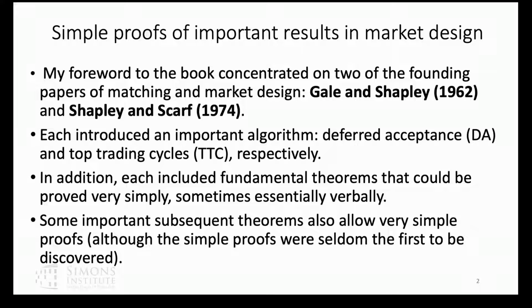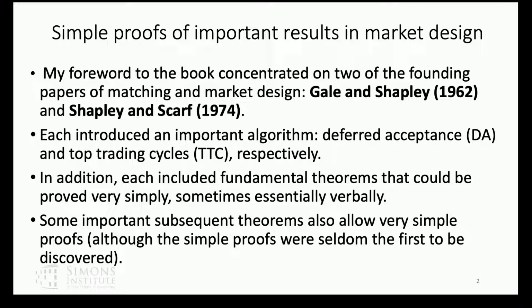So what I said in my foreword to the book was two papers strike me as really important in this general literature. Two early papers by Gale and Shapley, the famous paper on the marriage problem, and by Shapley and Scarf, the paper that introduced top trading cycles. But another important thing about both those papers is some of the proofs were very easy. And later we proved other results with harder proofs, but over time, the proofs have gotten easier too.